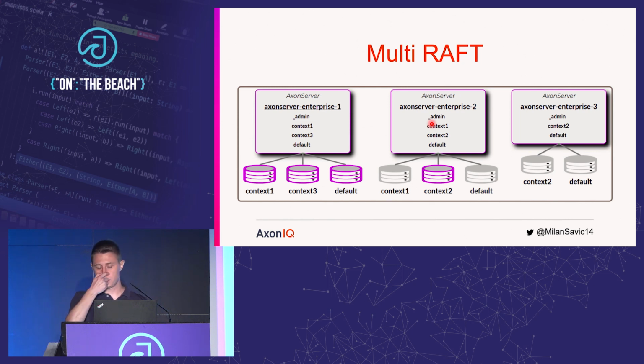It knows about each and every node in our cluster, about context, and which node is the leader of which context. When we want to add a new node to the cluster, we'll contact the leader of admin group, and the leader of admin group will contact the leader of corresponding context, and that's basically where the client request ends.